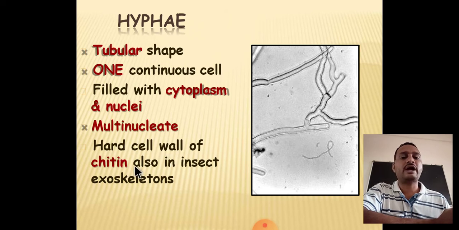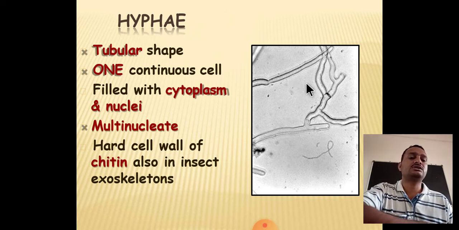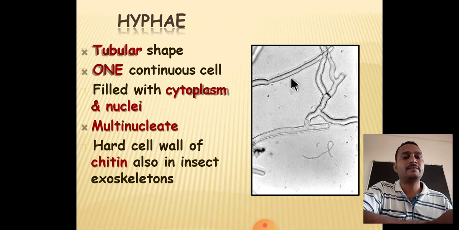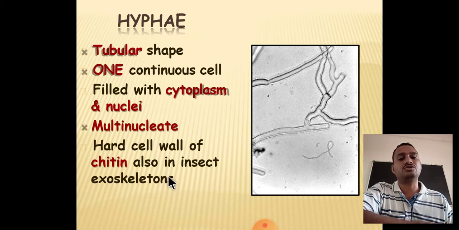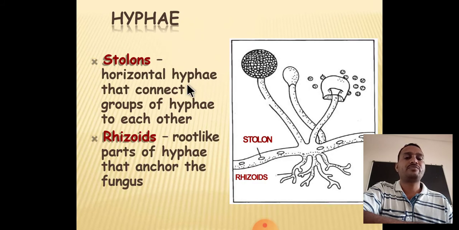Hard cell wall of chitin. We have seen in the last lecture the cell wall is made up of chitin. The very typical distinguishing character of the fungi is that the cell wall is made up of chitin. The chitin is also present in the insect exoskeleton structure.